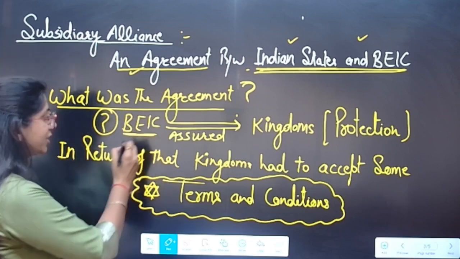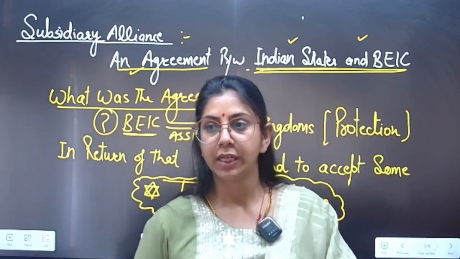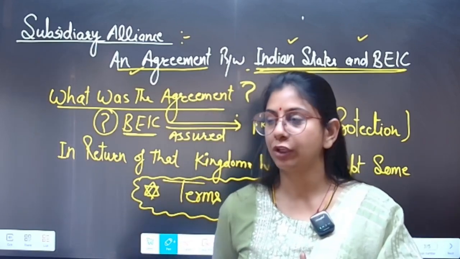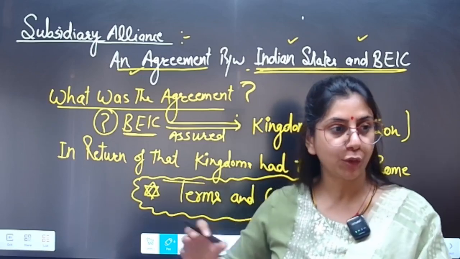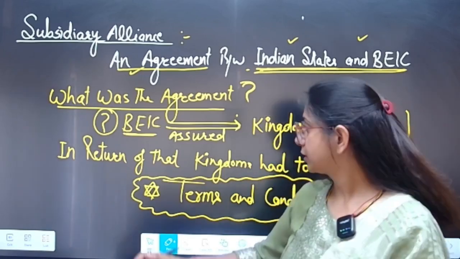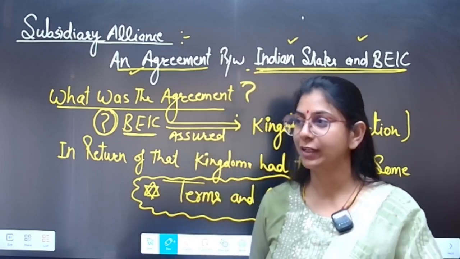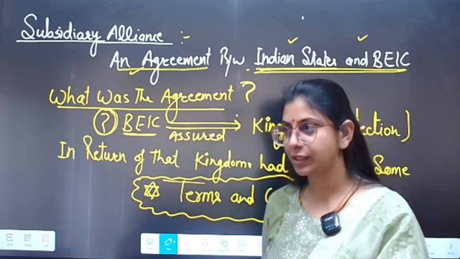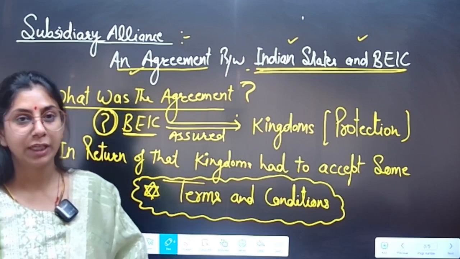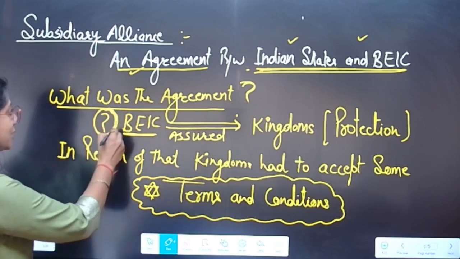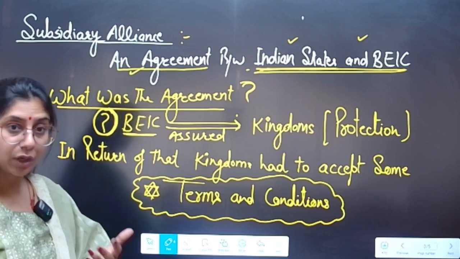Because the British East India Company was considered the most powerful political and economic force during that time period, because they had already fought and won various wars with Bengal, with the French company, with Mysore. So they were considered the most powerful one. So they assured Indian kingdoms of their protection.